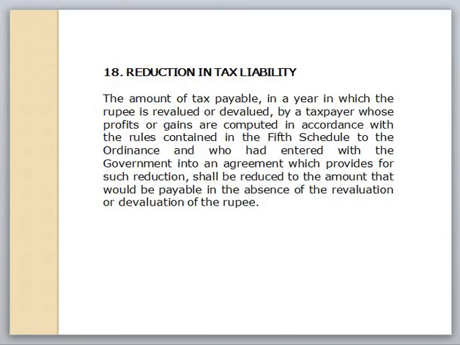And the last one is the reduction in tax liability. The amount of tax payable in the year in which the rupee is revalued or devalued by a taxpayer whose profit and gain are computed in accordance with the rules contained in the ordinance, and who has entered into an agreement with the government providing for such reduction, shall be reduced to the amount that would be payable in the absence of the revaluation or devaluation of the rupee.